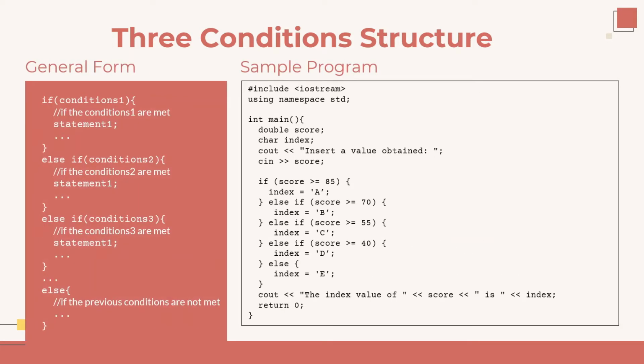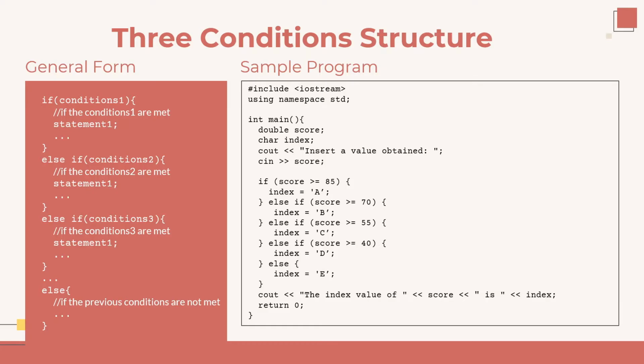The third structure is the three or more condition structure. We can use the else if keyword to add more conditions. The general form of this structure is if condition 1, then the block of instructions when condition 1 is met. To add another condition, we use else if condition 2, then the block of instructions in curly braces.